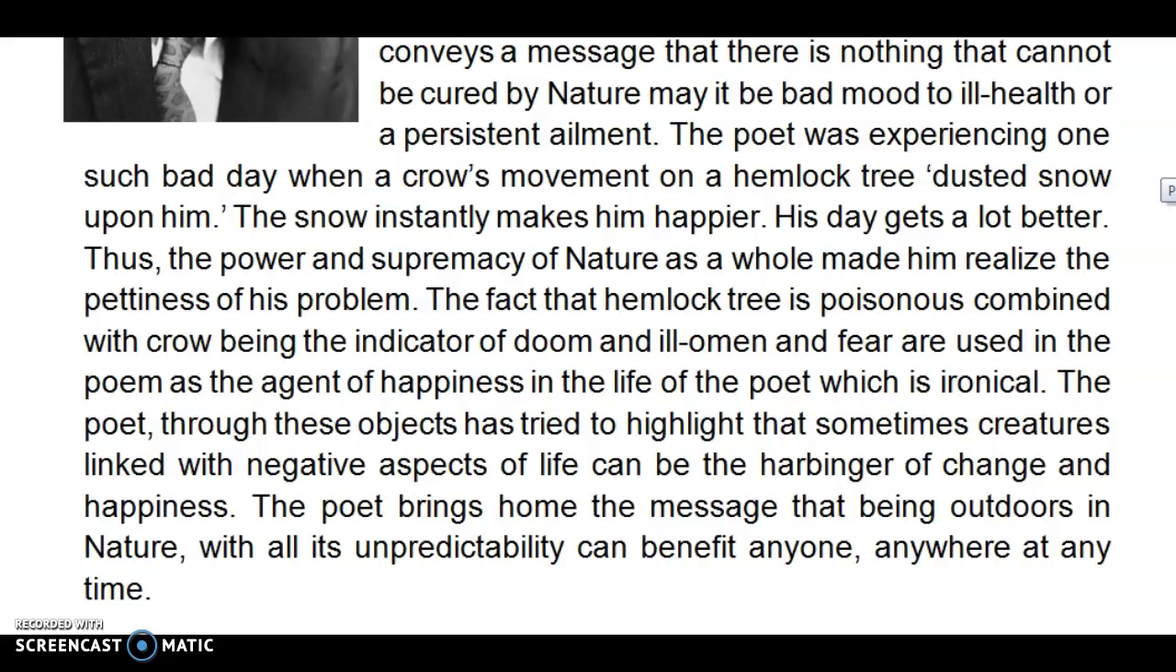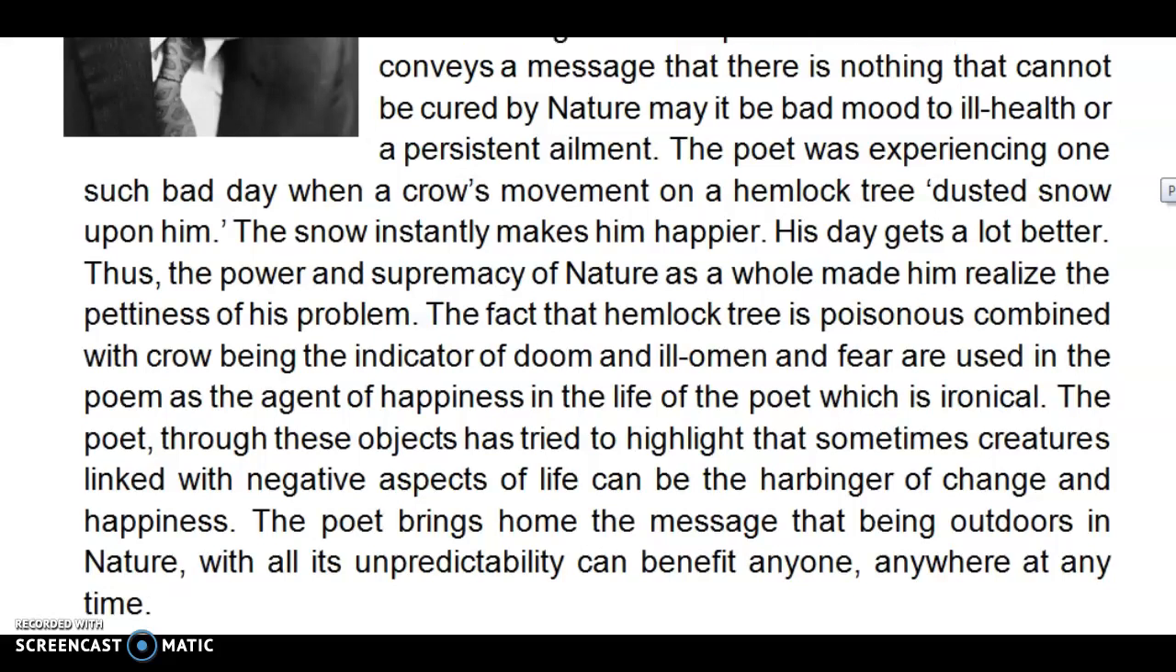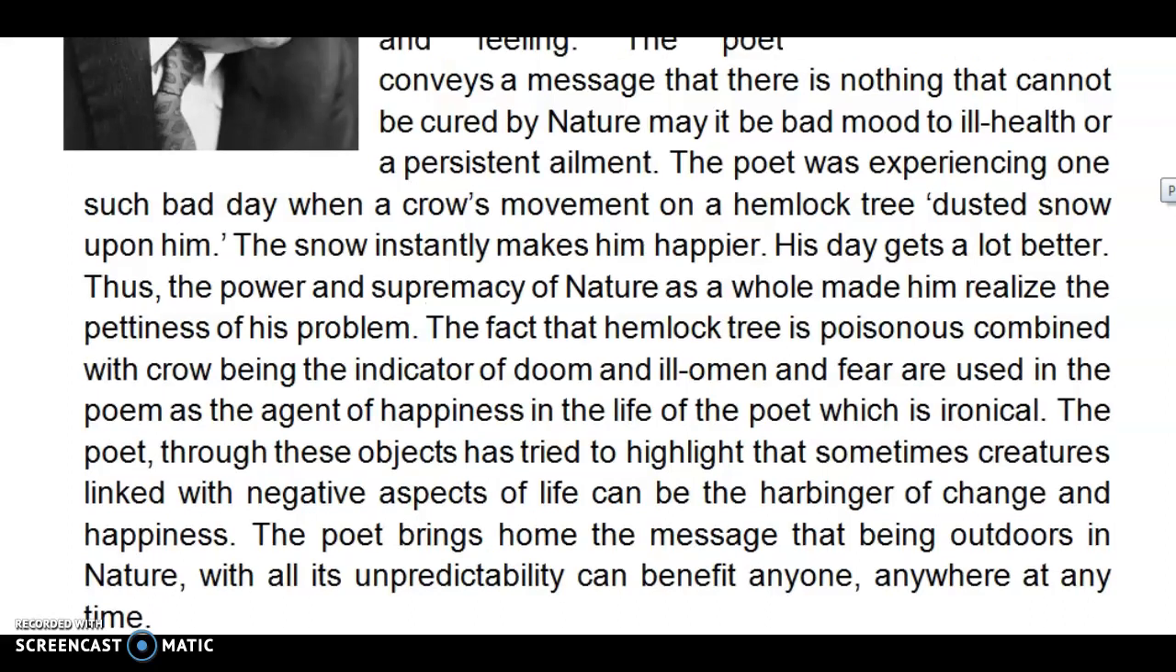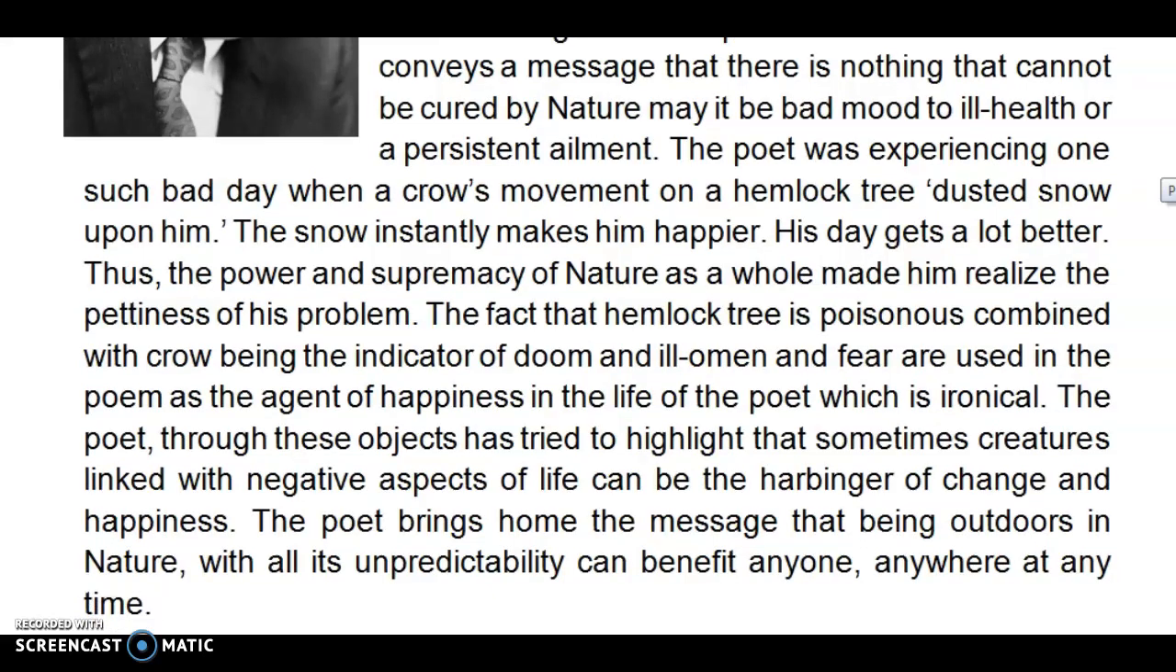The fact that the hemlock tree is poisonous, combined with the crow being the indicator of doom, ill omen and fear, are used in the poem as the agent of happiness in the life of the poet, which is ironical. The poet, through these objects, has tried to highlight that sometimes creatures linked with negative aspects of life can be the harbinger of change and happiness. The poet brings home the message that being outdoors in nature with all its unpredictability can benefit anyone, anywhere, at any time.